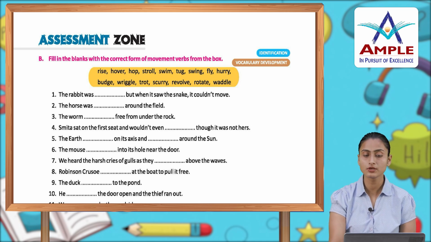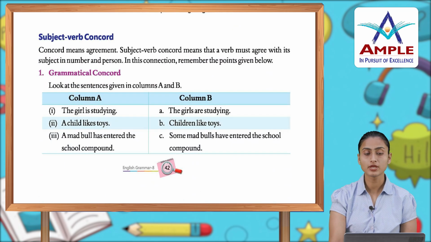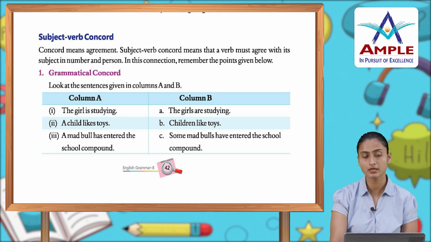The rabbit was hopping or trotting, but when he saw the snake, he couldn't move. Now, there is subject-verb concord. Concord means agreement. Subject-verb concord means that a verb must agree with its subject in number and person, and in this connection, remember the points given below.